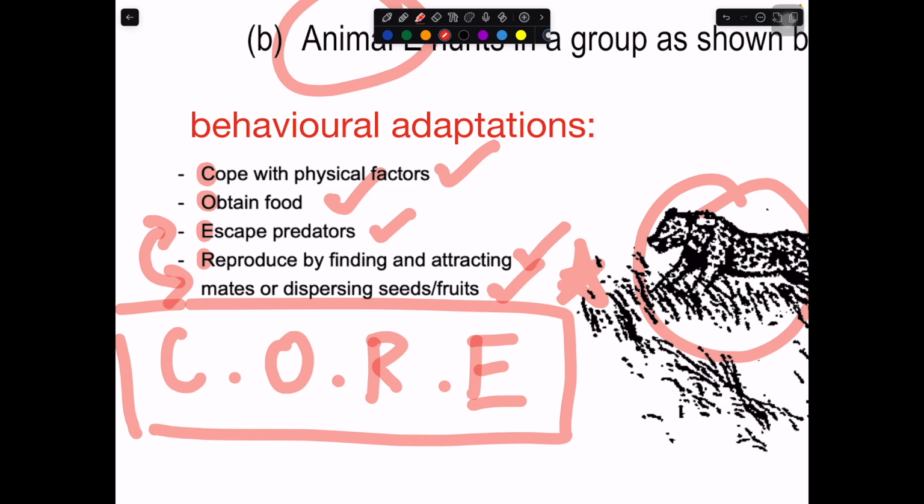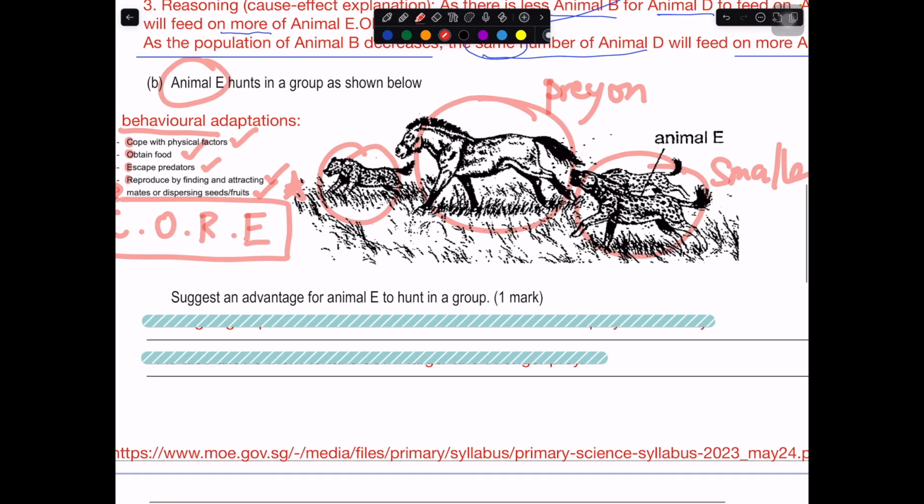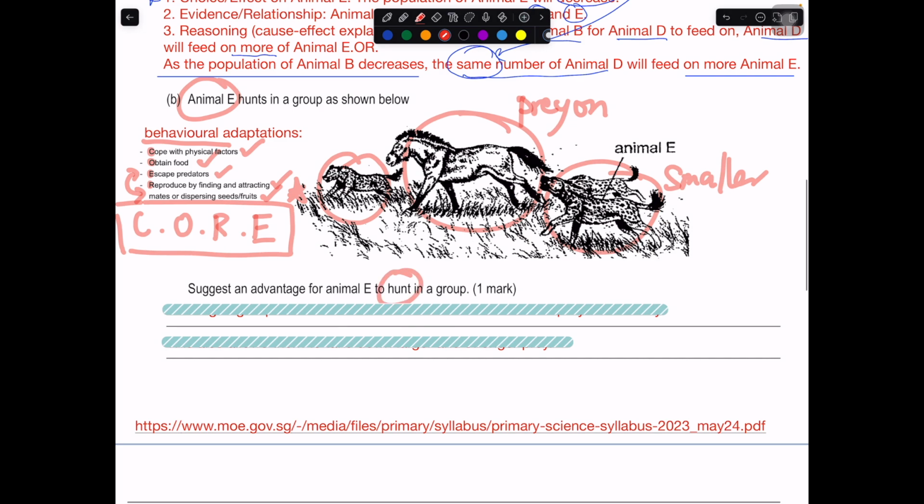Then when you are answering a behavioral adaptation question, you always think about coping with physical factors like temperature, light, water. Okay, obtain food, escape predators. Okay, how do they help them to better reproduce? So when they are hunting in groups, hunting is always related to food. Okay, so straight away you can think about this.